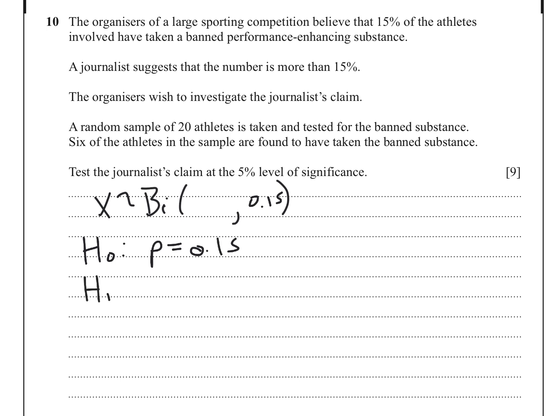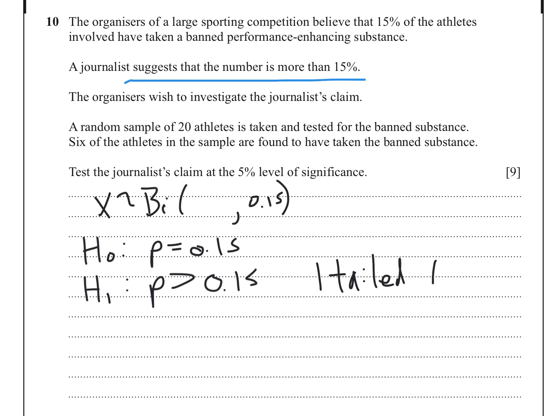The alternative hypothesis then is based on what we read. The journalist suggests that the number is more than 15%, so that would be our alternative. And that tells us that it's a one-tailed test at the 5% significance level.